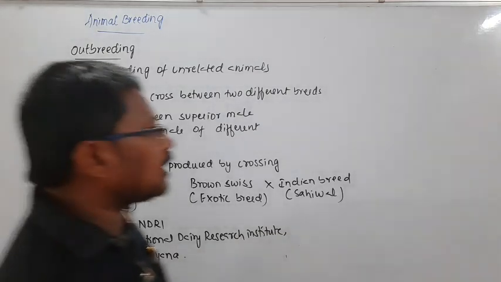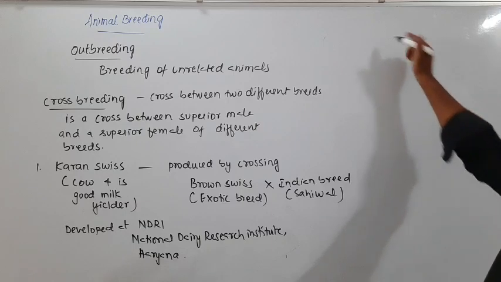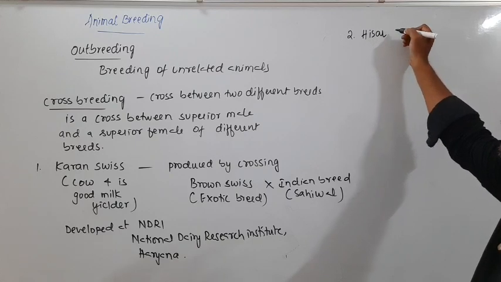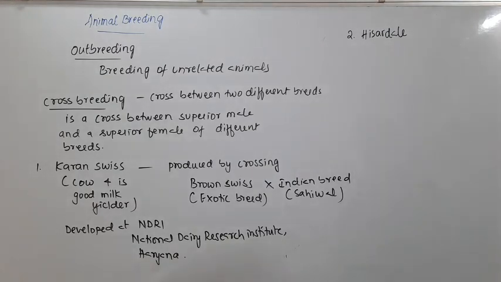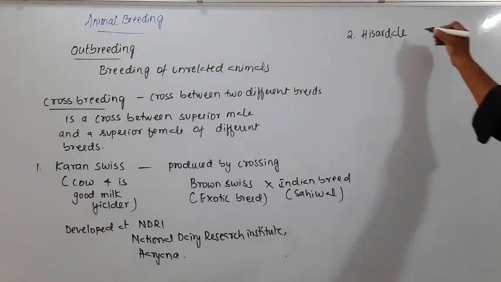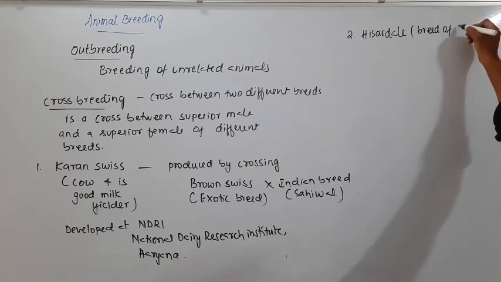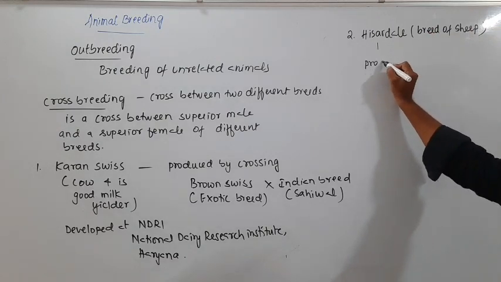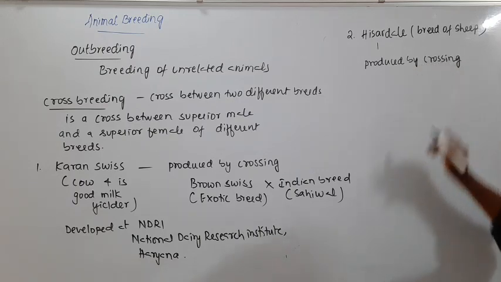Now one more example we'll see: they produced a sheep called Hisardale. This is a breed of sheep, a new breed, and it is produced by again crossing two different breeds.